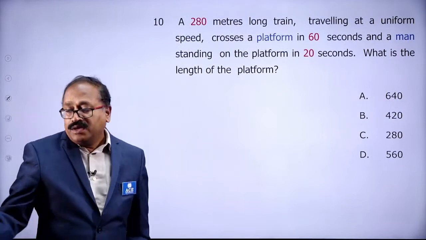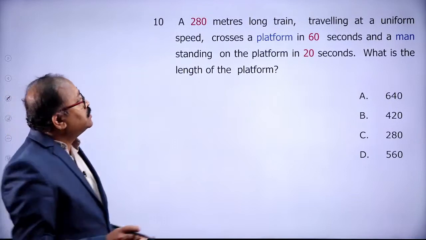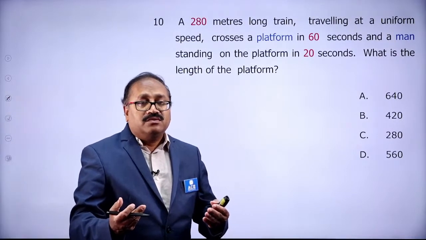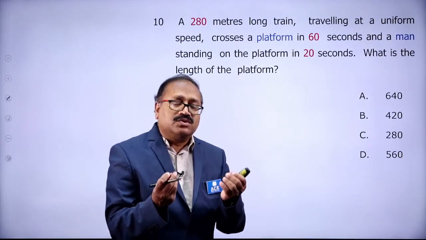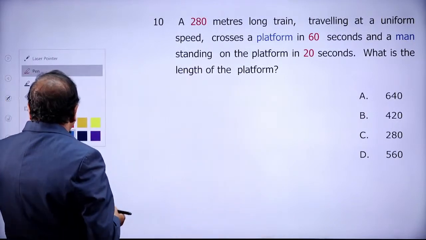Here it is about the train. Now, the beauty is the way you answer this question. Everyone will be able to answer this question, but the way we will answer the question will be the shortest approach. Look at the question first.